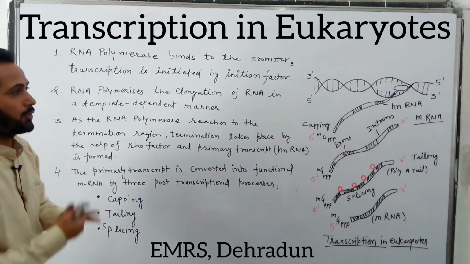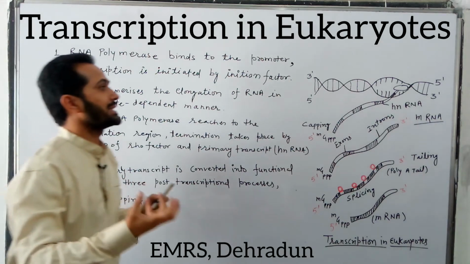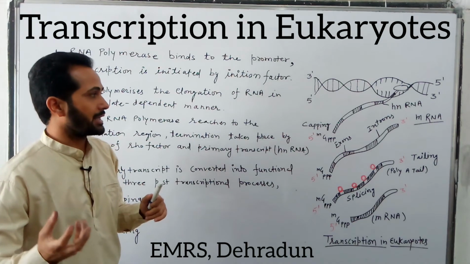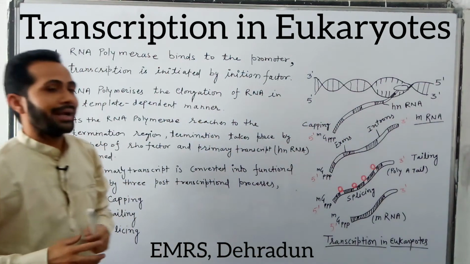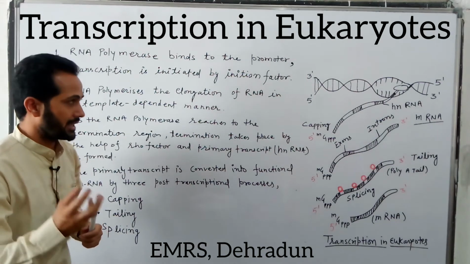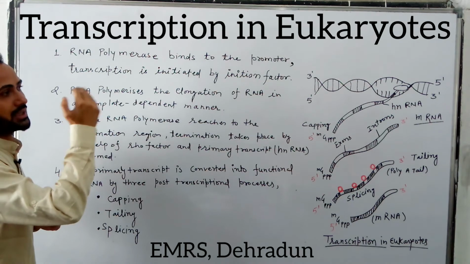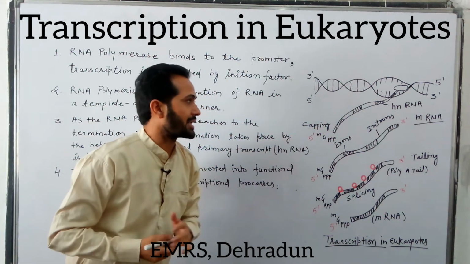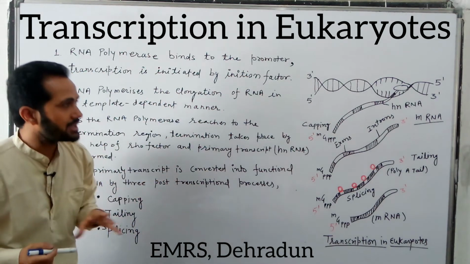The RNA which is formed is not the completely developed RNA; this time it is called hnRNA, or heterogeneous nuclear RNA. So after the three processes, initiation, elongation and termination, the RNA formed is called hnRNA, because it is not the functional RNA.